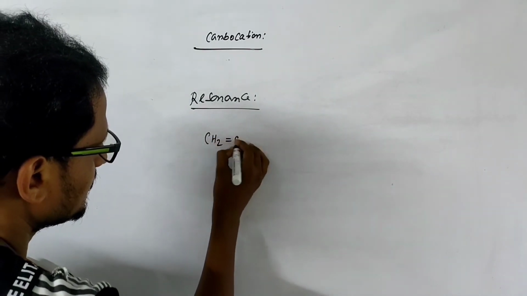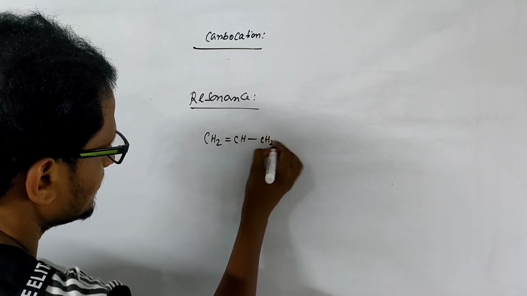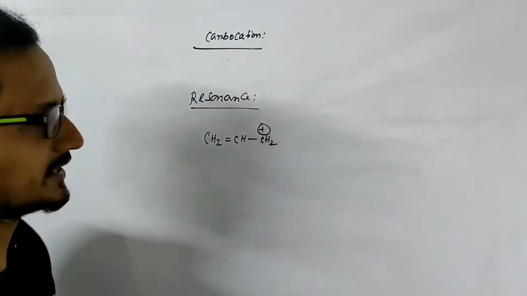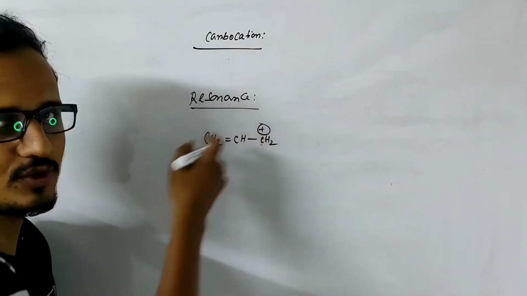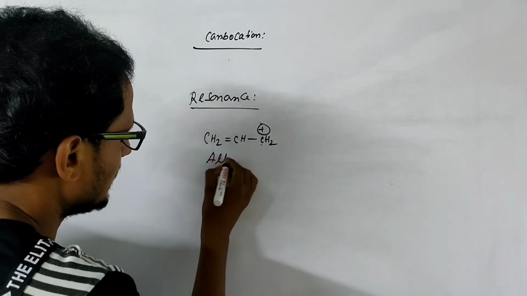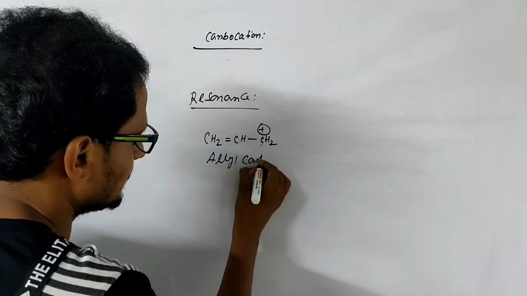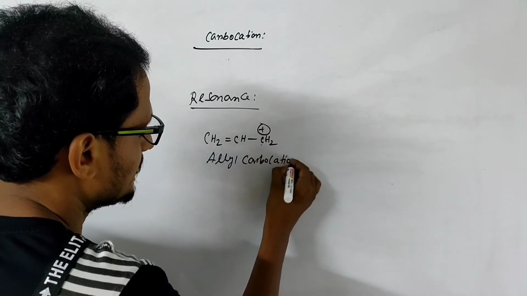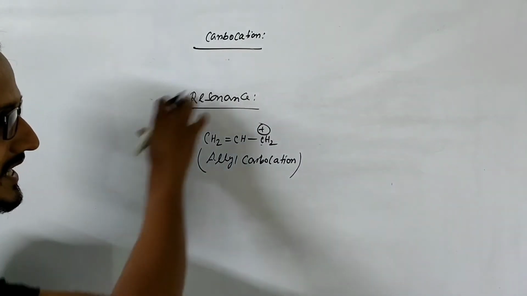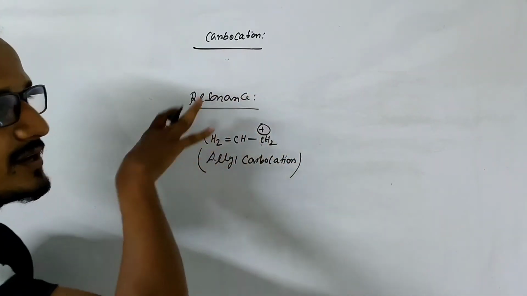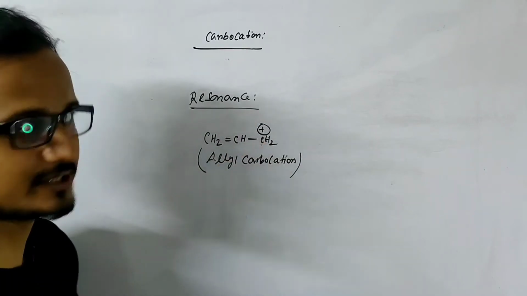Let's take a carbocation. This is called an allyl carbocation because this carbon is the allylic carbon and it has a positive charge. Now this allyl carbocation is very stable because of the resonance. Resonance gives stability to the carbocation, though it is a 1 degree carbocation.